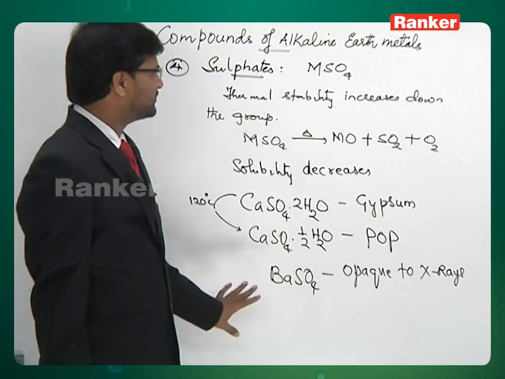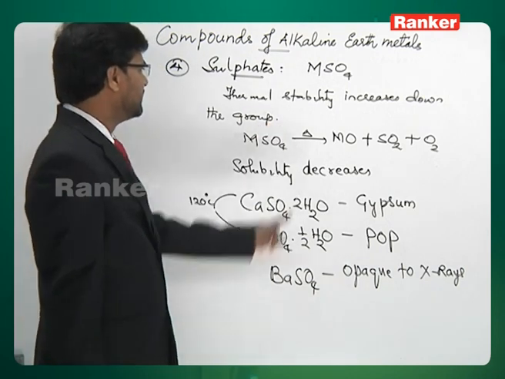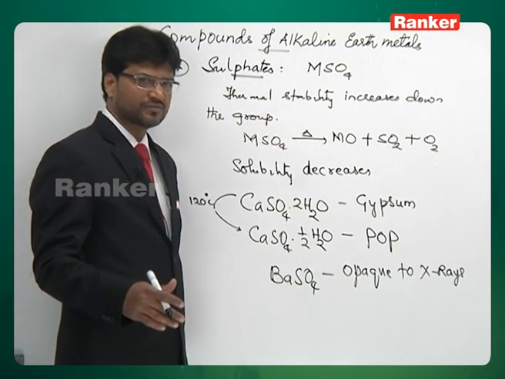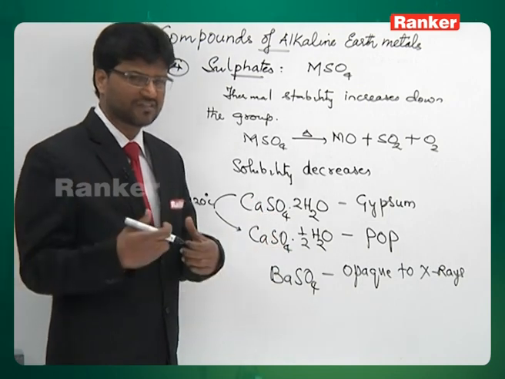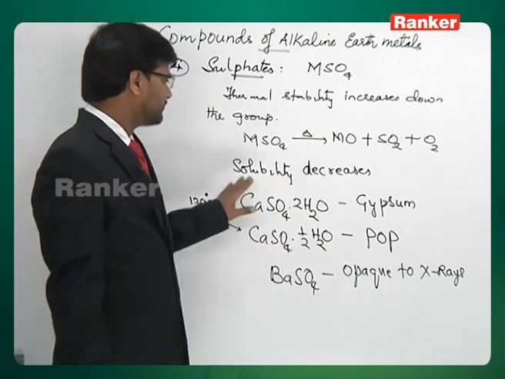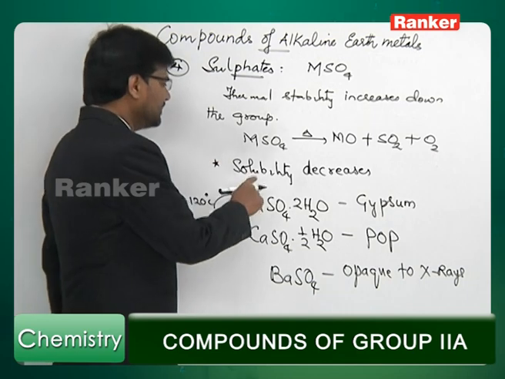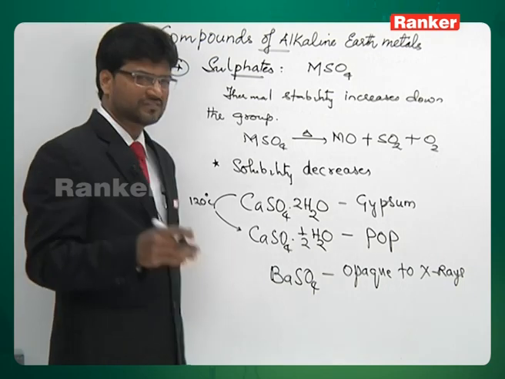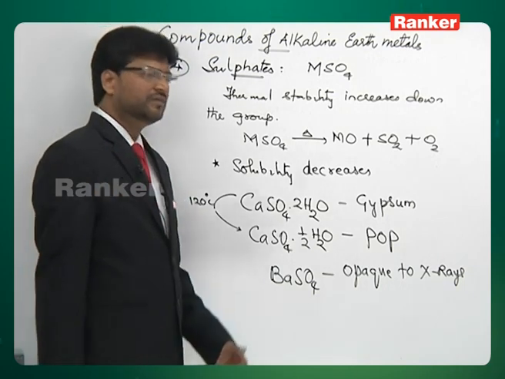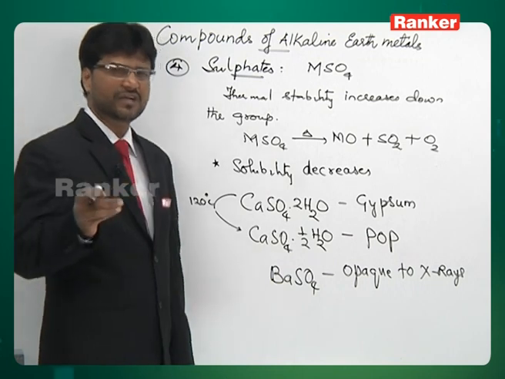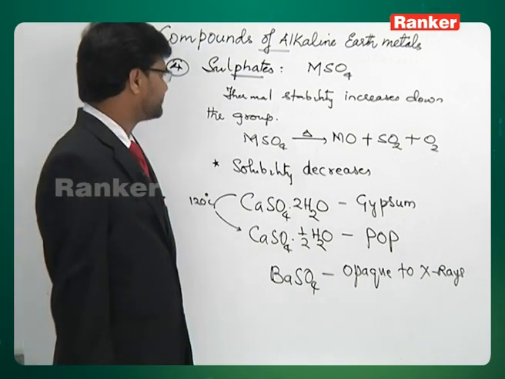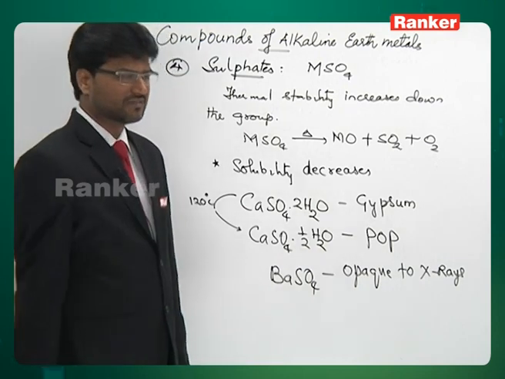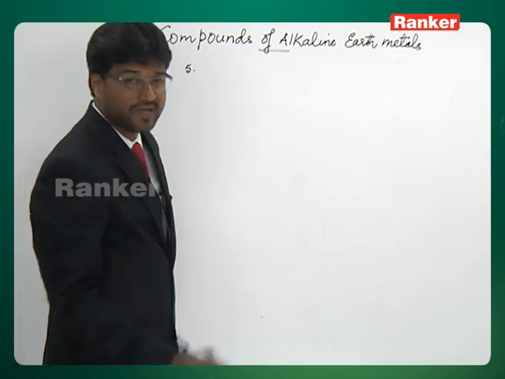So, that is regarding sulfates of alkaline earth metals. Two important things you are supposed to know: thermal stability increases down the group. This is due to increase in the size of cation, which can efficiently stabilize the large anion sulfate. Apart from this, another important point is solubility. The order of solubility is it decreases down the group. Barium sulfate and strontium sulfate are insoluble. Beryllium sulfate is soluble. Magnesium and calcium sulfate are slightly soluble in water. These are commercially important sulfates of alkaline earth metals. That's regarding sulfates. Now, let's learn about nitrates.